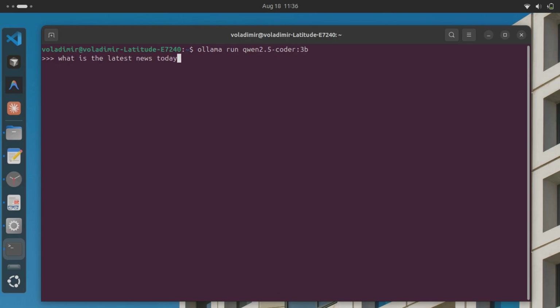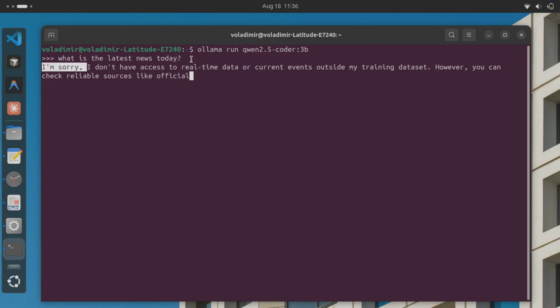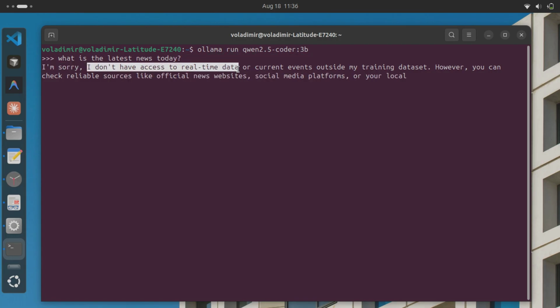Test 3, today's news. An offline model has no internet connection, so what happens when you ask it something only the internet would know? I'm asking it flat out, what's the latest news today? If it starts making something up right here, that's a genuinely serious problem for trust.